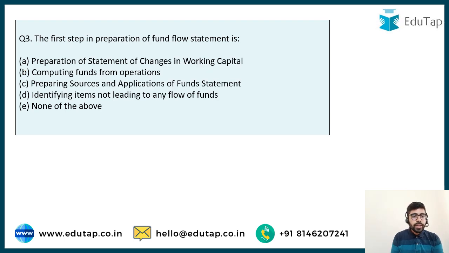Now let's move on to the next question. The first step in the preparation of fund flow statement is, so when you are preparing a fund flow statement, you have to follow a sequence of steps. Now what would be the first step in this particular sequence? If you think about it logically, you would easily get the right answer here. Options are preparation of statement of changes in working capital, computing funds from operation, preparing sources and application of fund statement, identifying items not leading to any flow of funds, or none of the above.